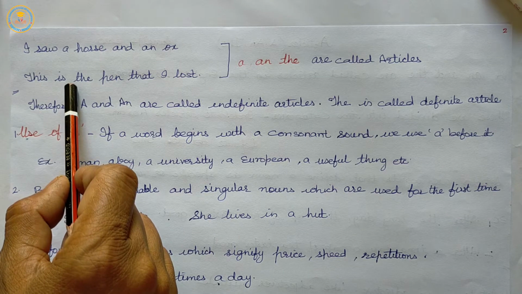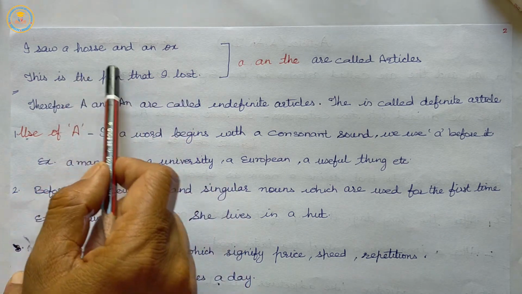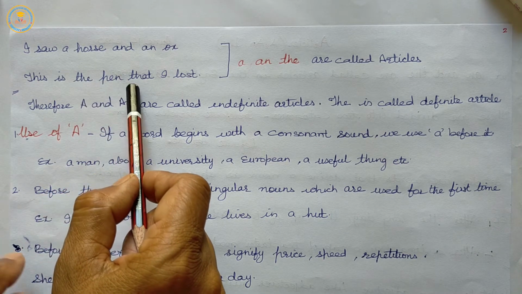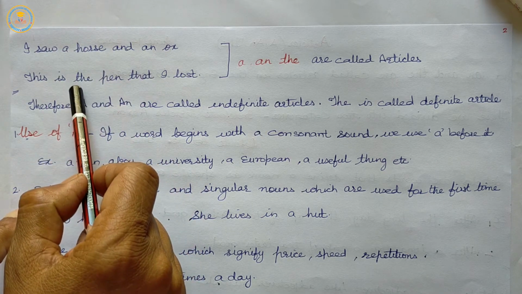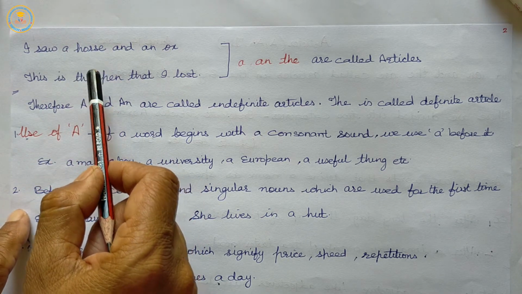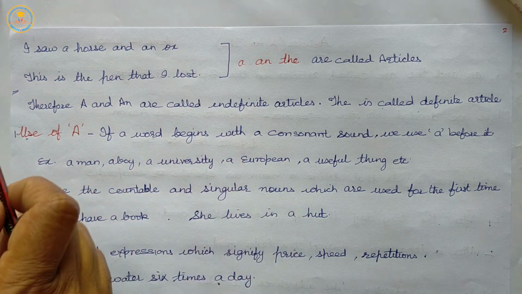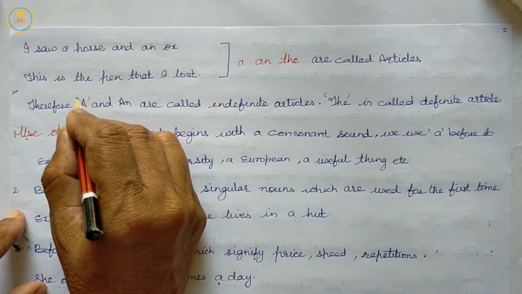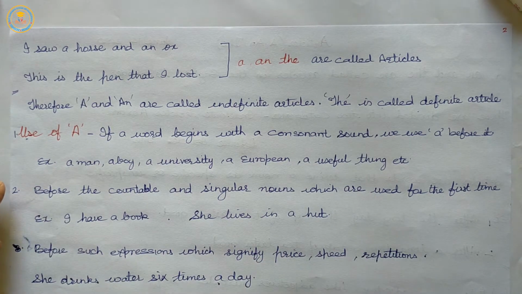Here, a, an and the are called articles. Therefore, a and an are called indefinite articles. The is called the definite article. Let us see the use of a.